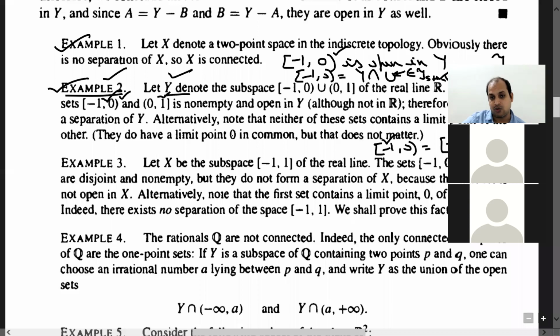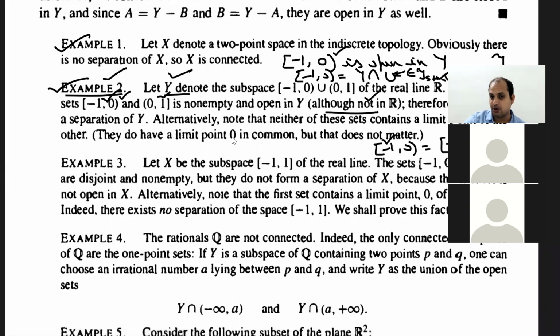However, this set is not open in R. That is what is written here, that this set is not open in R. Why? Because in R this -1 has to be an interior point, which is not so. If you try to construct a basis member containing -1, it will not be contained in this one. If you have any doubt about all these things, refer to my other lectures on subspace topology. Already there I have given several examples. At this time, I am just trying to recall that concept.